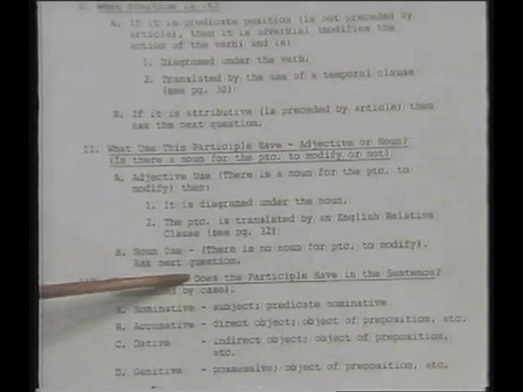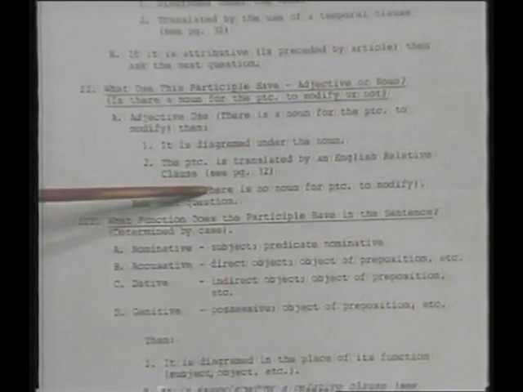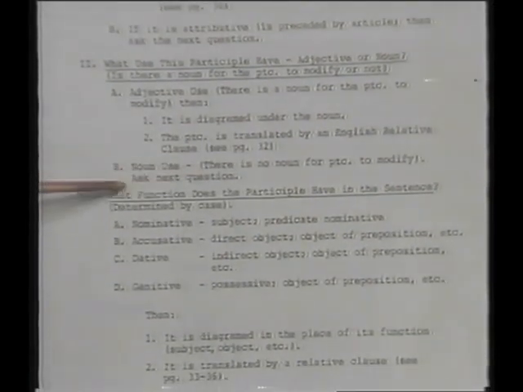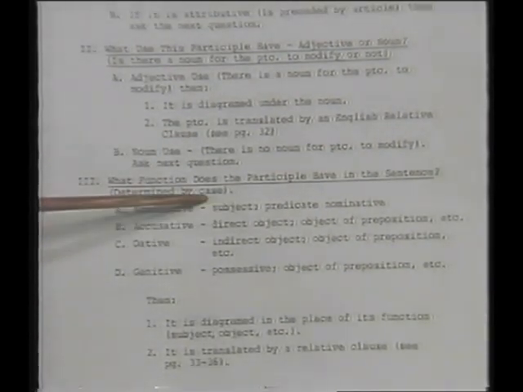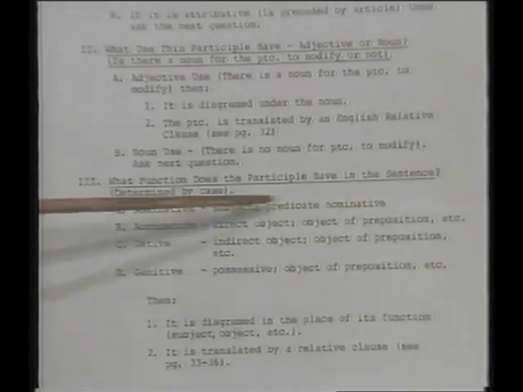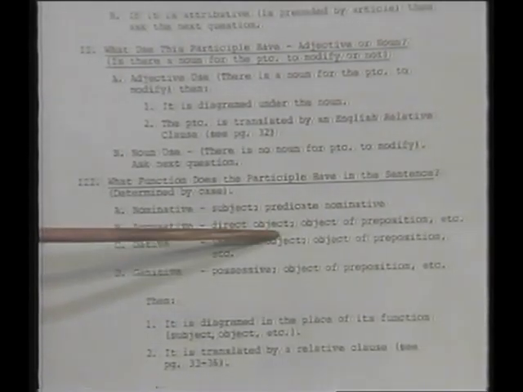There's no noun to modify. Then we have to ask the next question, because then we have to know what function does it have. If it's going to be a noun used in the sentence as a noun, where is it going to be used? That's the question. What function? What part of the sentence? And that's determined by the case. If it's a nominative, it could be subject, could be a predicate nominative. If it's an accusative, remember, anything that a noun can do, a noun participle can do just as well. So, if it's accusative, it could be direct object. It could be object of a preposition. If it's a dative, it could be indirect object, object of a preposition.